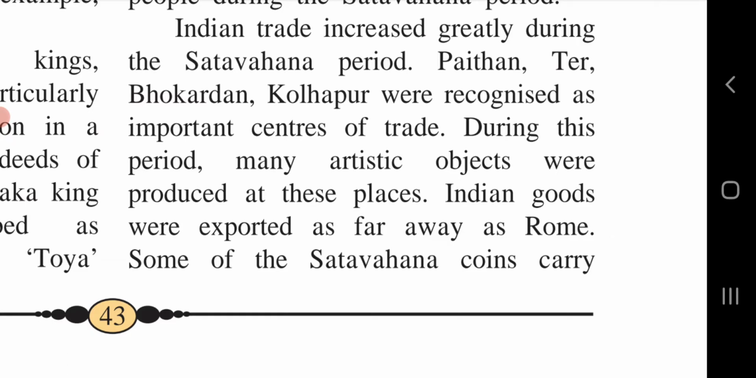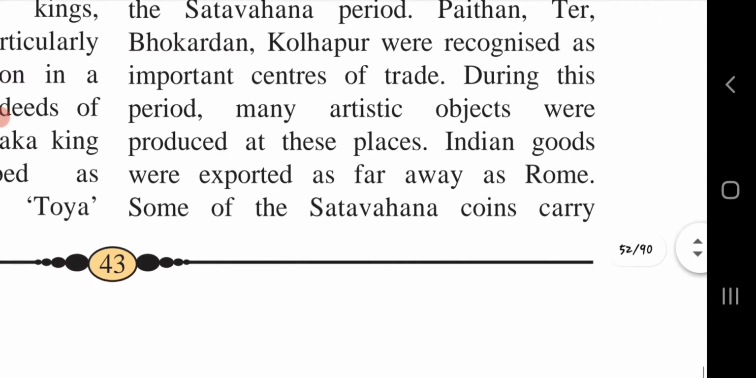Paitan, Tir, Bokardan, Kolhapur were recognized as important centers of trade. All these places we can see in the given map, which is on page number 42. You can go through the map and find all these places. These were important places, famous at that time for the trading system. Trading means to import and export material.